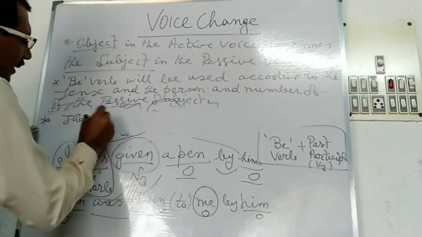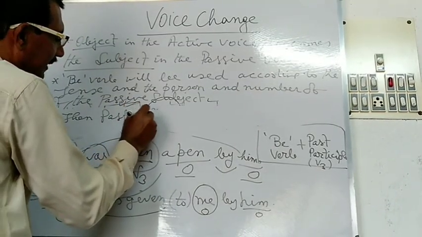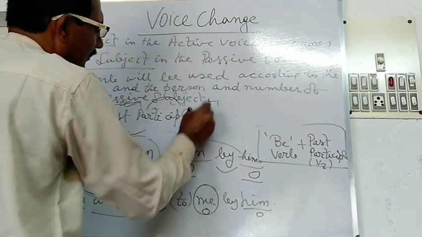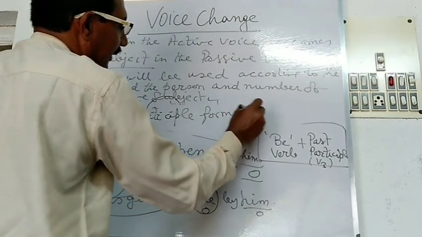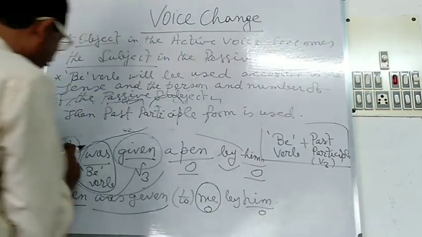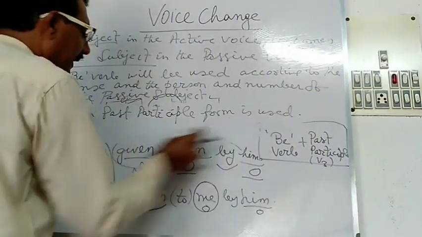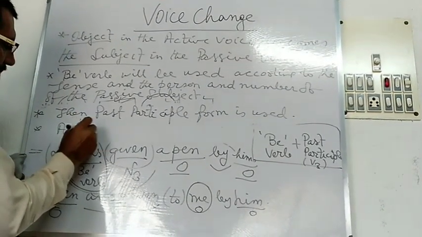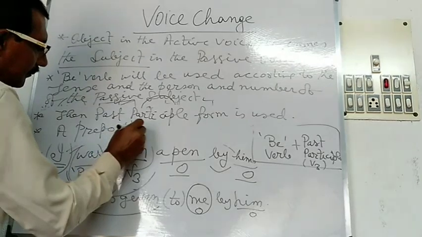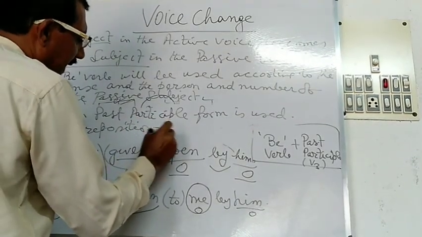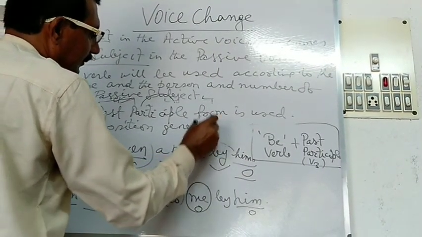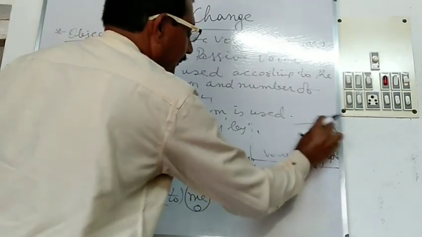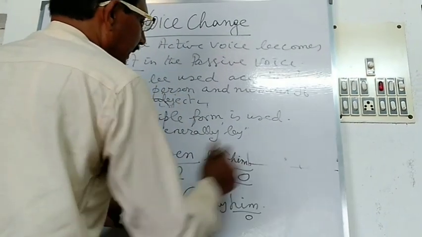Then, just after it, a preposition, generally by, is used. By is used.